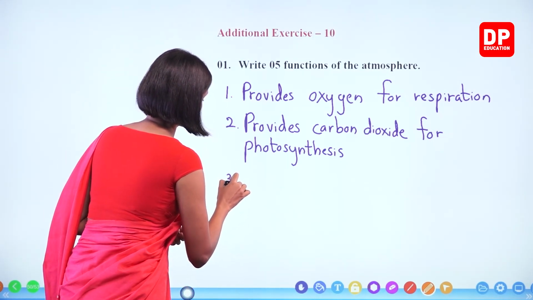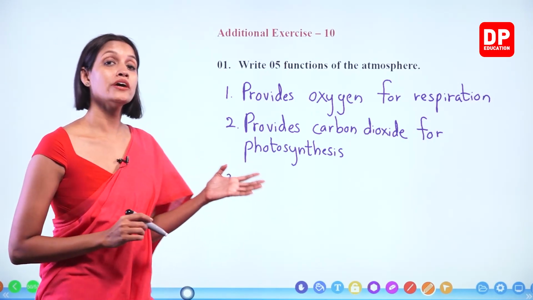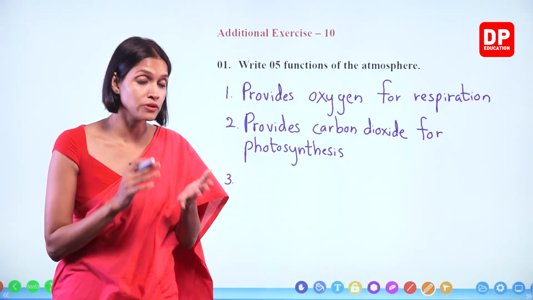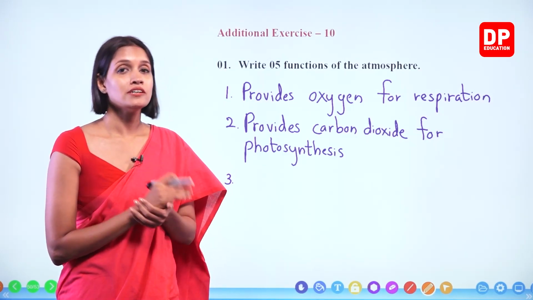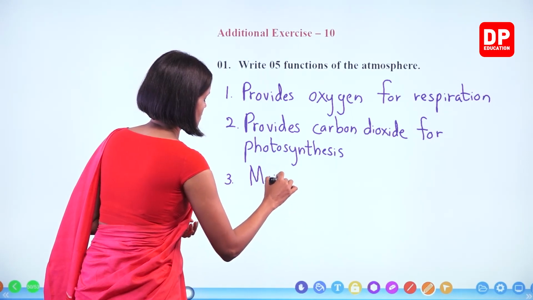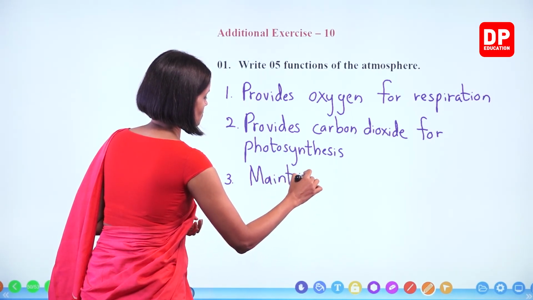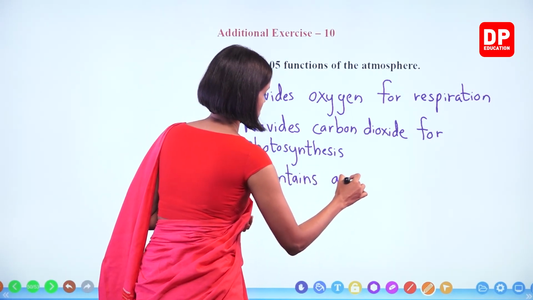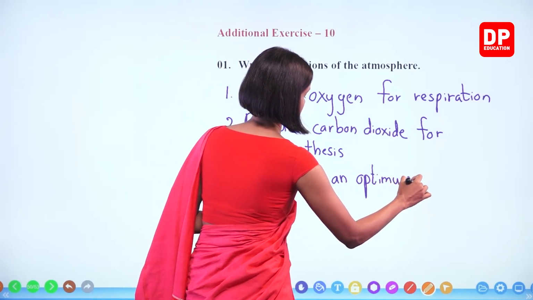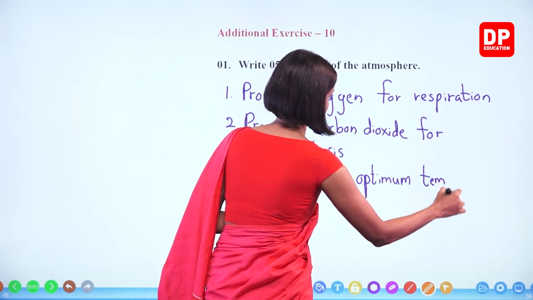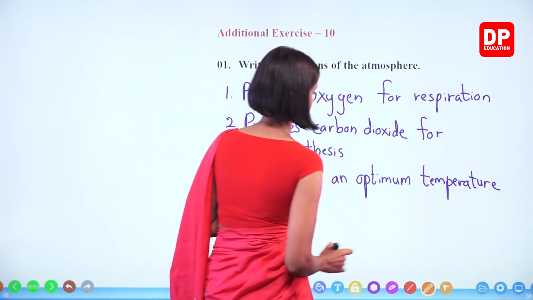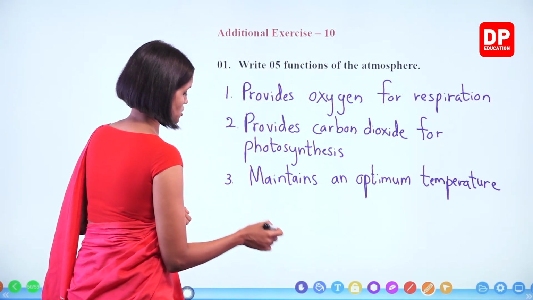Number 3. Carbon dioxide present in the atmosphere is important to maintain the optimum heat of the Earth. Maintains optimum temperature.